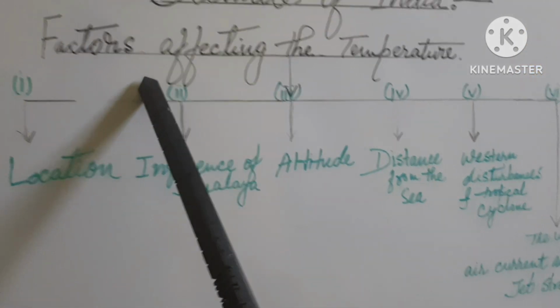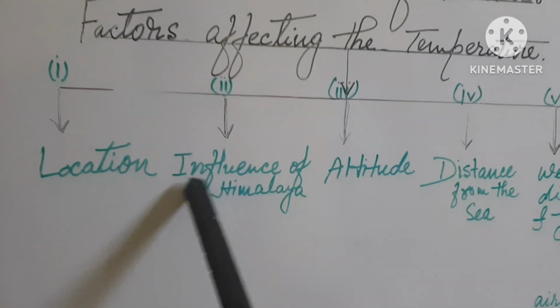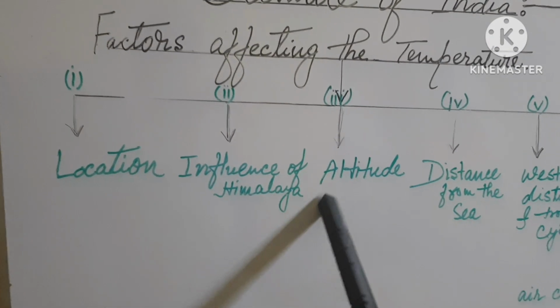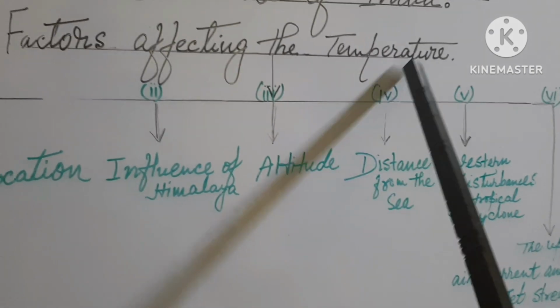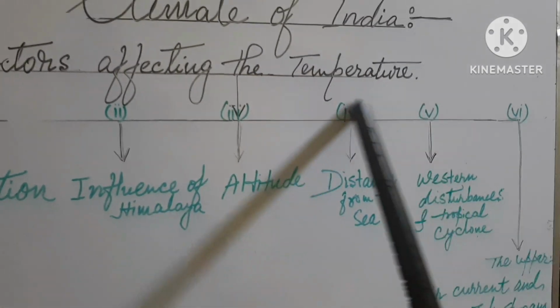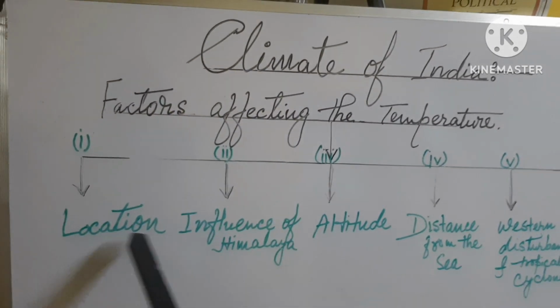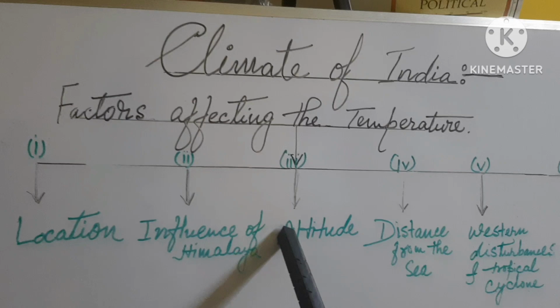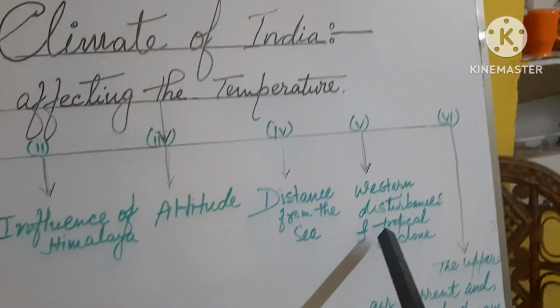In earlier classes, we have already discussed the location, the influences of the Himalaya, altitude and distance from the sea regarding the climate of India. So these are the factors which affect or control the climate of India.